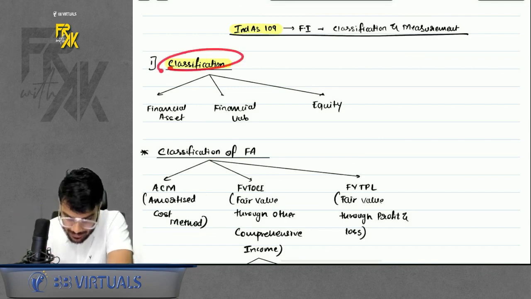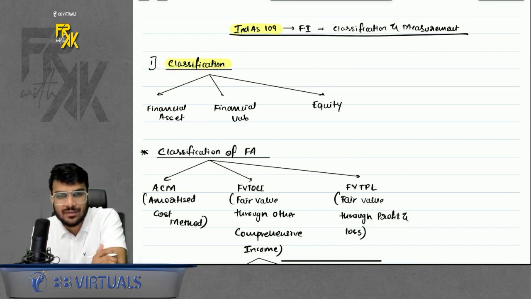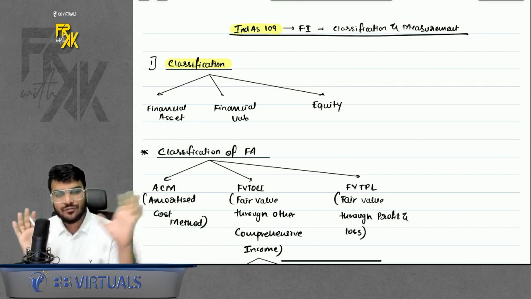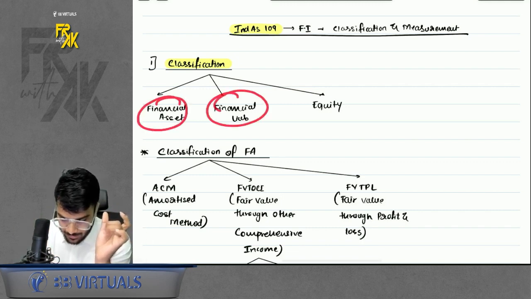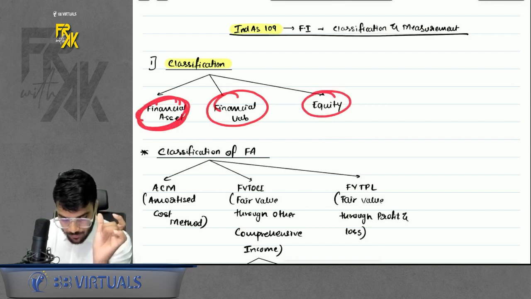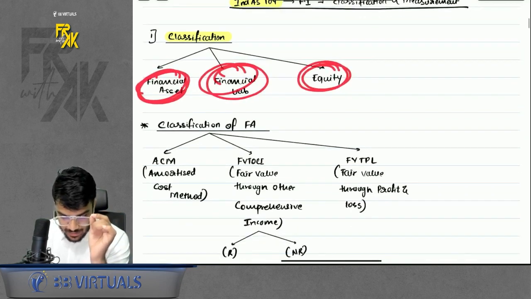The first part is classification. First point. Now what is the meaning of classification? See, ideally any financial instrument can be classified into three aspects. One is financial asset, one is financial liability, one is equity. Now, how to account for all these three? So first we discuss financial asset.